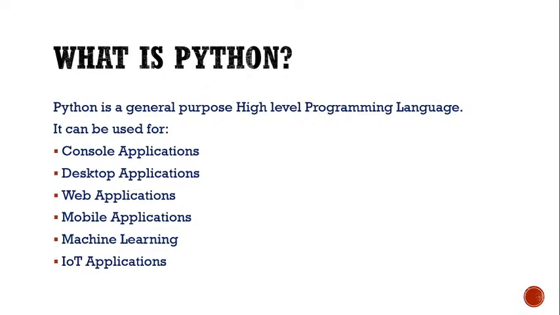So it not only follows object oriented programming, it also follows the procedural approach, the modular approach, scripting, functional, all kinds of approaches are followed in Python. That's why it is basically called a multi-paradigm programming language.